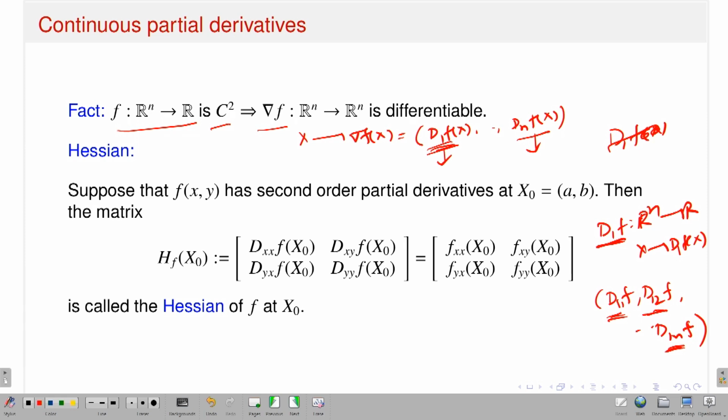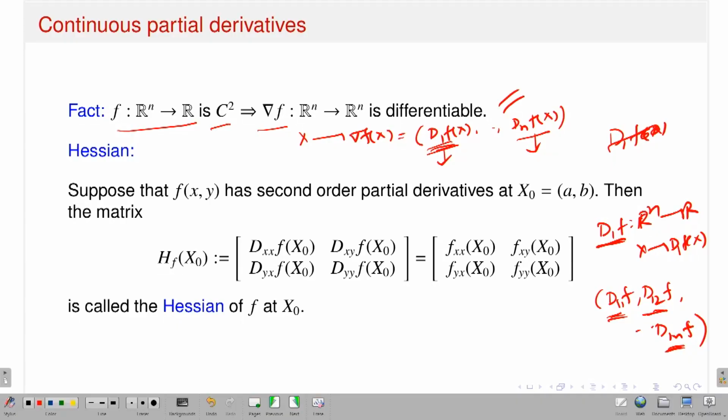Now, to talk about the differentiability of the first order partial derivatives, I need the existence of the second order partial derivatives of the maps d1, d2 and dn, and they should be continuous, and that is automatically in the hypothesis that f is in C2. Hence each of the component functions of del f, or gradient of f, is differentiable, and hence my function gradient of f is differentiable. So, this is one of the facts. Once I have the differentiability of the gradient map del f, then I can talk about the Hessian.